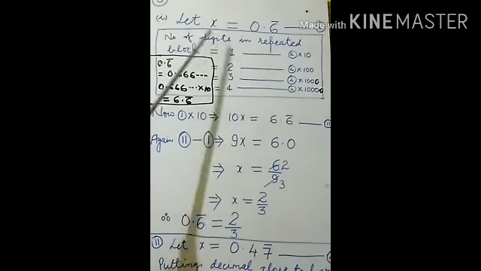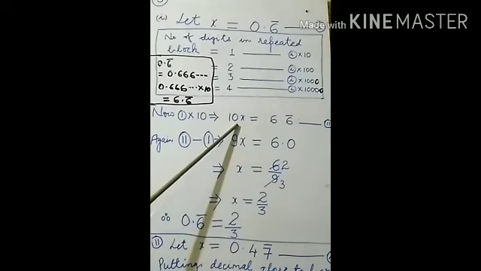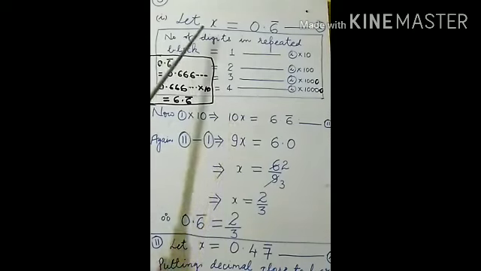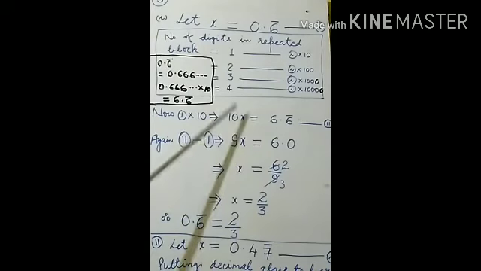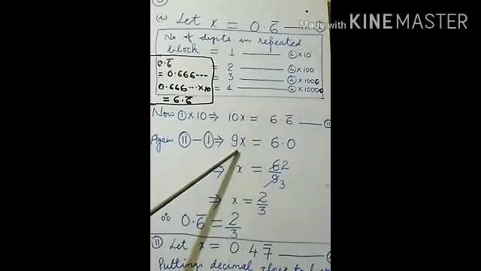See, now this x will be subtracted from 10x. If you subtract 1x from 10x, how many x will be there? It will be 9x. Obviously 10 minus 1 equals 9. So this is the easiest way. 10x minus 1x becomes 9x.